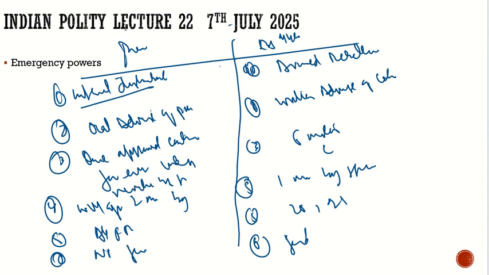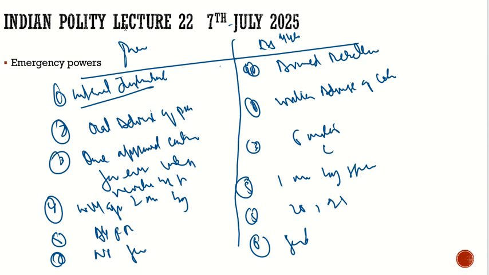Then we saw the effects of the national emergency. We discussed the fundamental rights: if there is external aggression, how the enforceability of Article 19 is suspended. Then we saw that if there is armed rebellion, it is not automatically suspended, but the president can impose it by using Article 359 and suspend the fundamental rights, but there is an exception: Article 20 and 21 cannot be suspended.